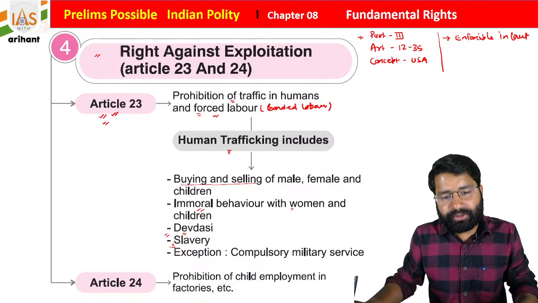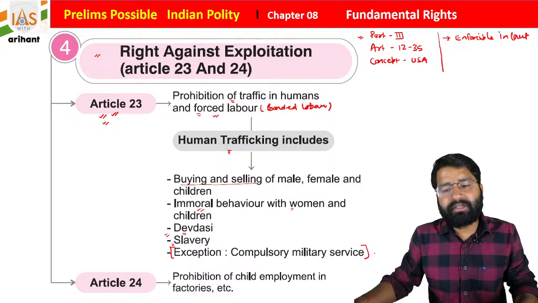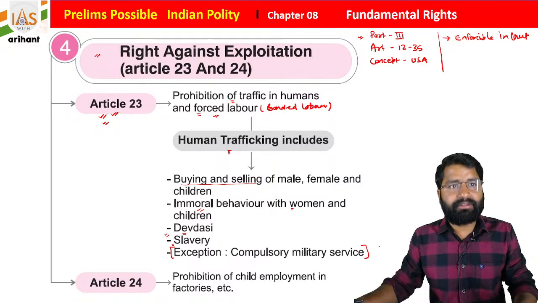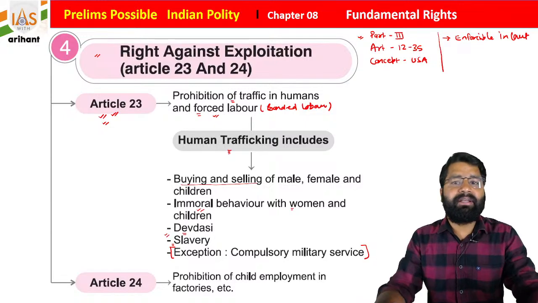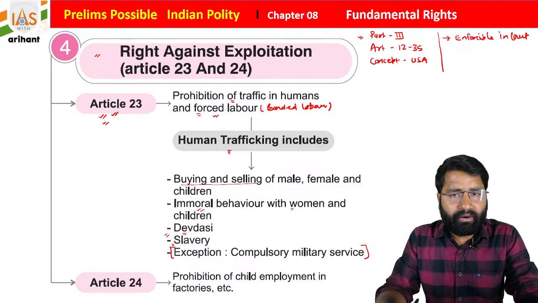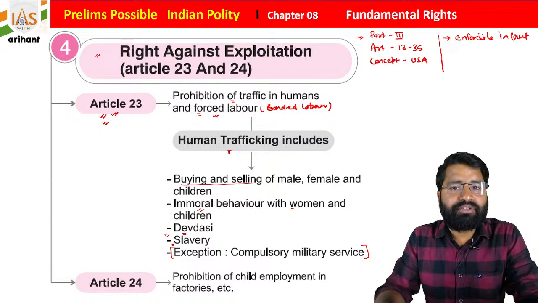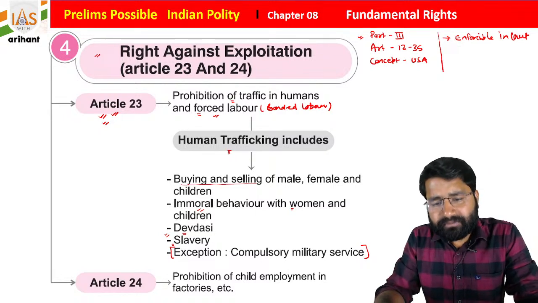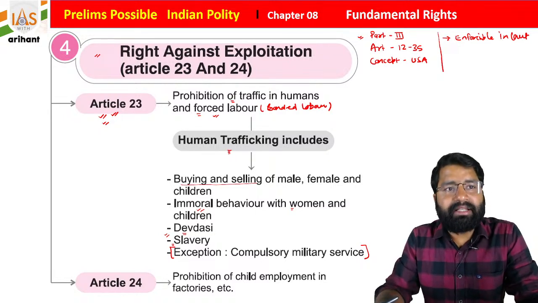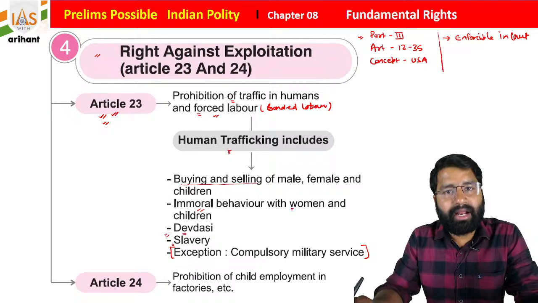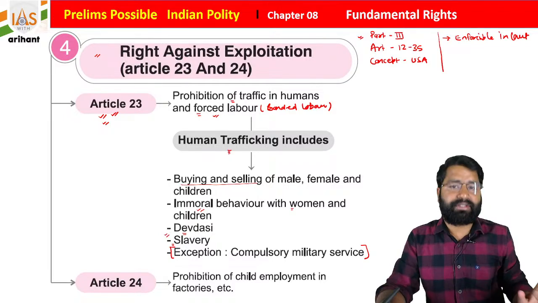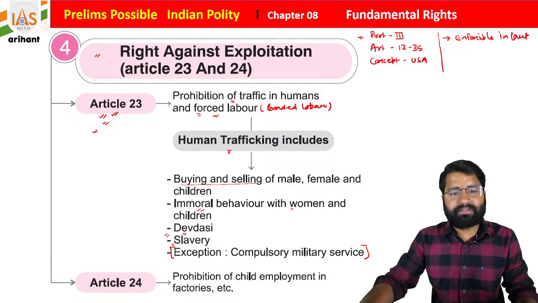What you see, students, if I am going to serve our country, let's suppose there is a war, and at that time I am going to serve as a military person, and there is a law or an order issued by the government to serve in the military. In that case, I can't say that you are exploiting me. I have to serve at that time because it is for the nation, and always understand, nation first. This is about Article 23.